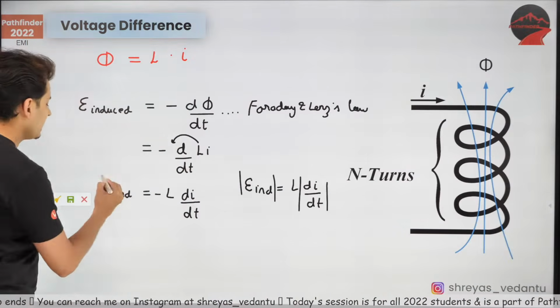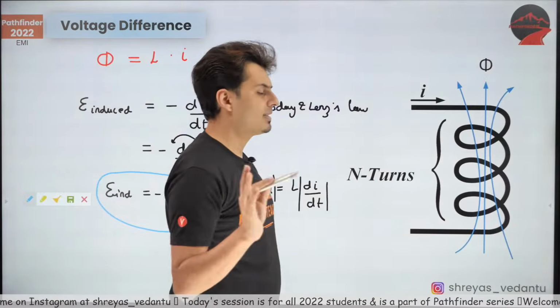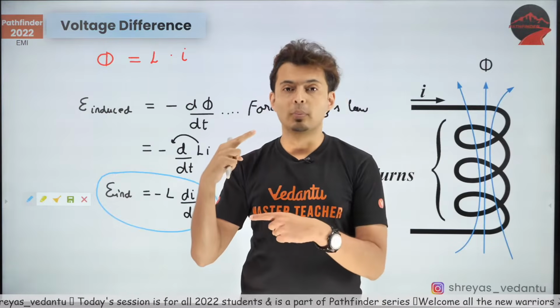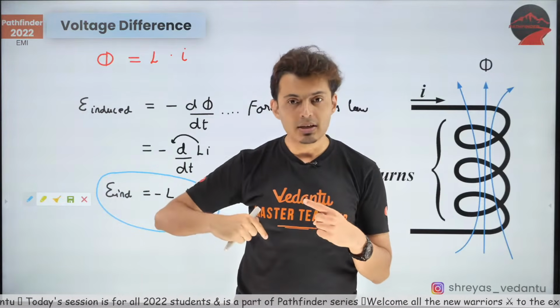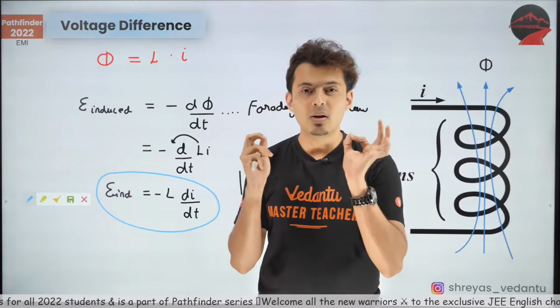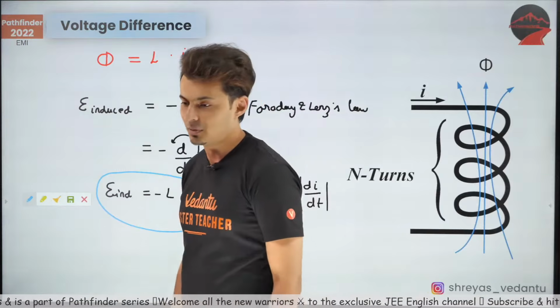So the final EMF, remember, is minus L di by dt. The minus sign just tells you that if the current tries to increase, EMF will try to oppose. If the current tries to decrease, EMF will try to help it. So it will always oppose any kind of change in the current. That's what the minus sign tells you.